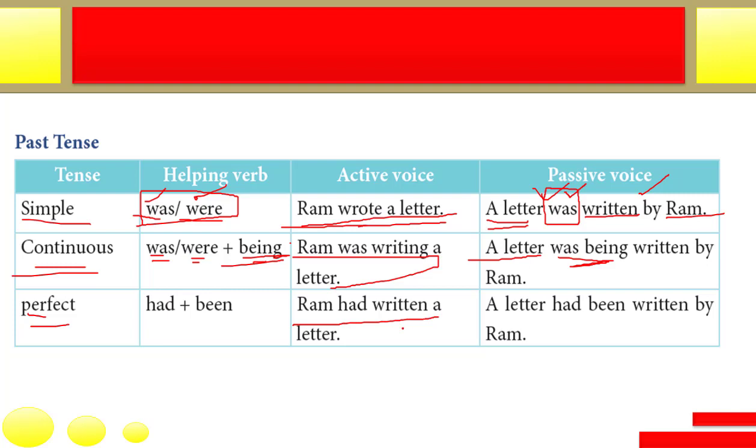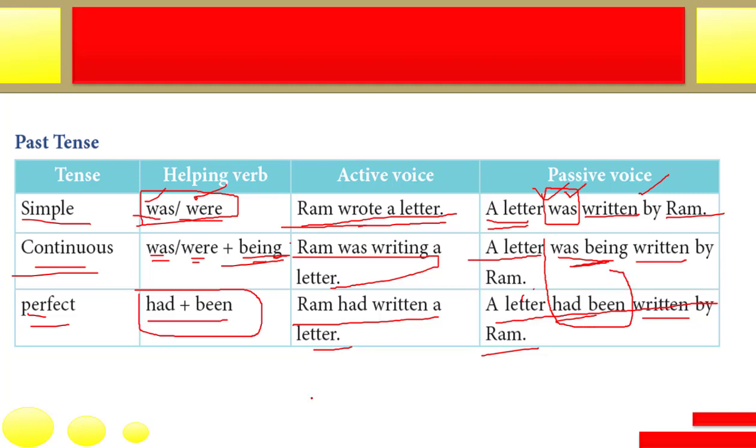Ram had written a letter. Here, irrespective of the verb, you are going to use had been. With all the verbs you are going to use had been. So a letter had been written by Ram. Simple. Whether it's singular, plural, first form, second form, whichever, you are going to use had been. So this written is always there, past participle, and by is there. Everything is there. Only this part is important for you, the helping verb.